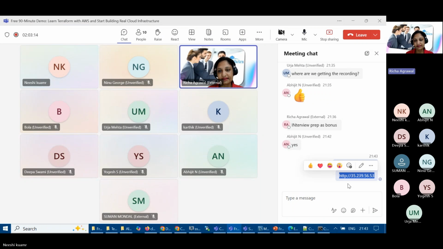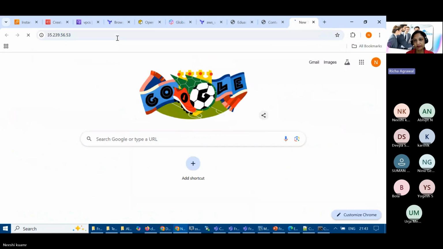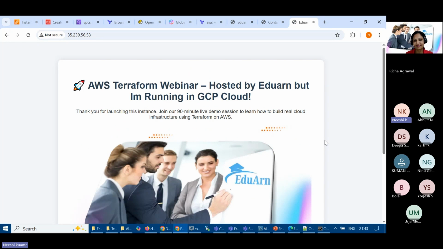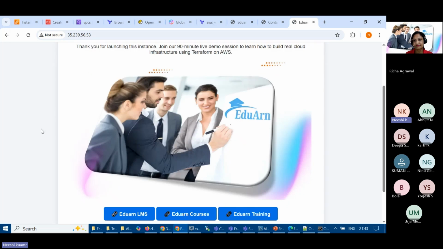Let me do that. Yeah, I think it's amazing. In maybe just 5 minutes, we covered both clouds, GCP and AWS. And not only GCP and AWS, I'd say Terraform and Ansible also, and GitHub. So Terraform, GitHub, Ansible, and GCP. I mentioned Eduarn, but it is running in the GCP cloud. So almost the same screen is there, but this code is running in GCP.